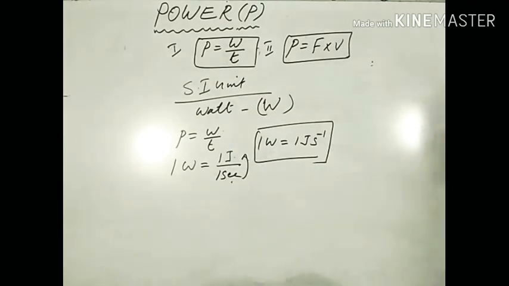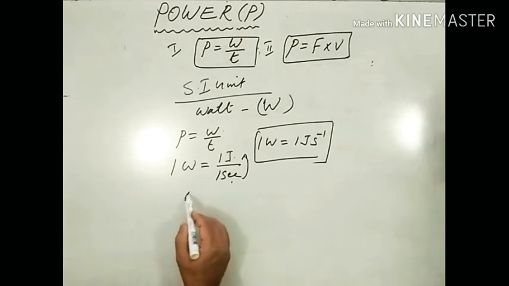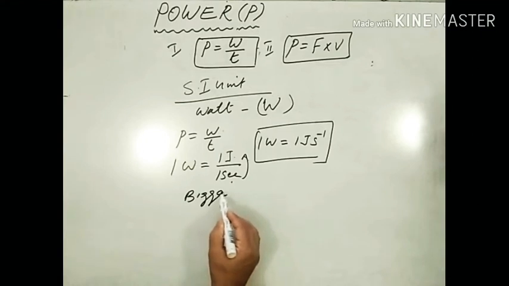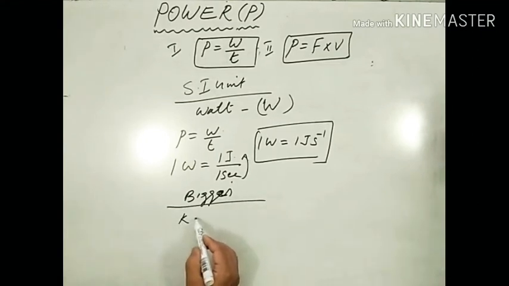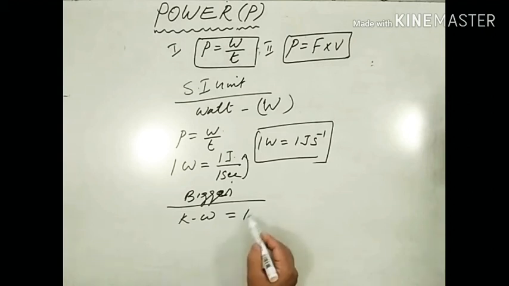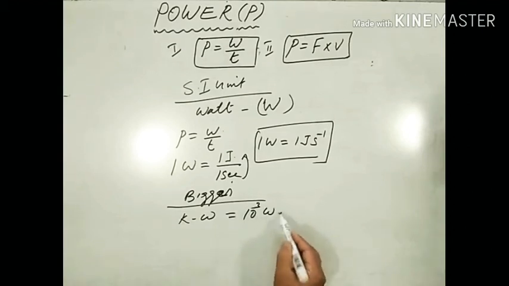Alright? So what are the bigger units or multiple units? Often power is expressed in bigger units. Kilowatt, kW. What is kilowatt? Kilo means 10 to the power 3 watt. 1 kilowatt.